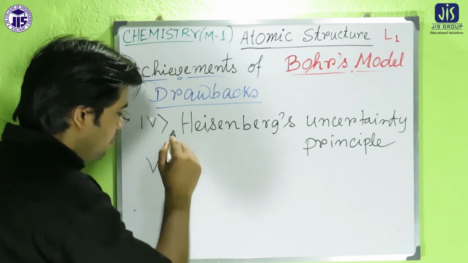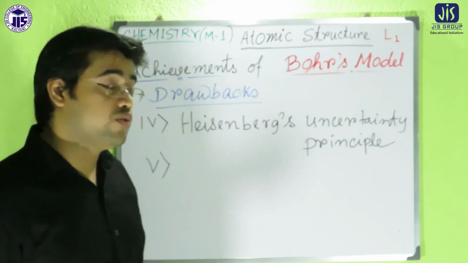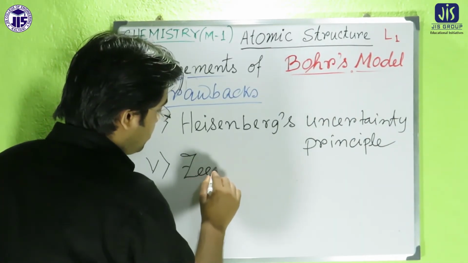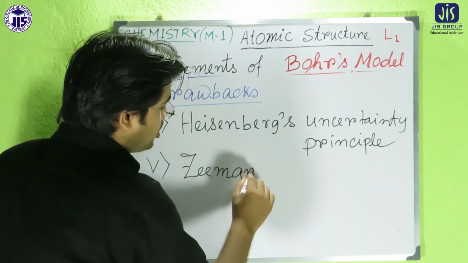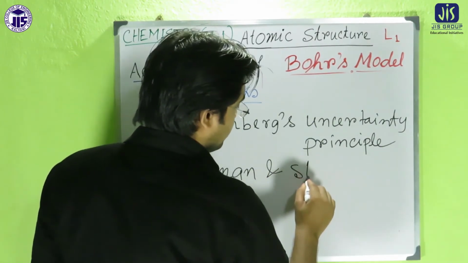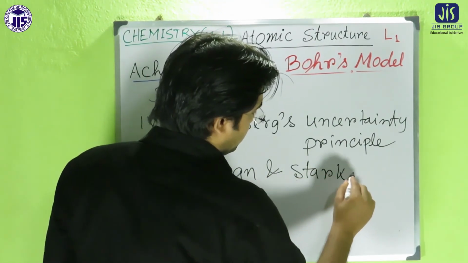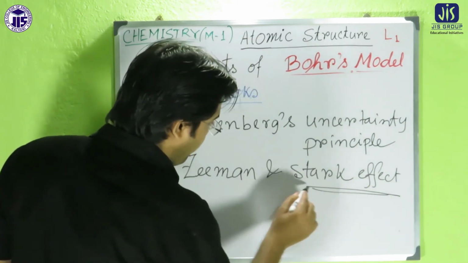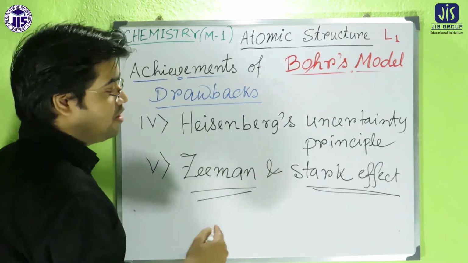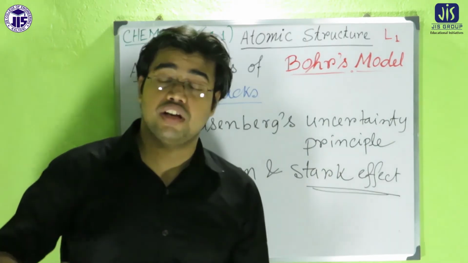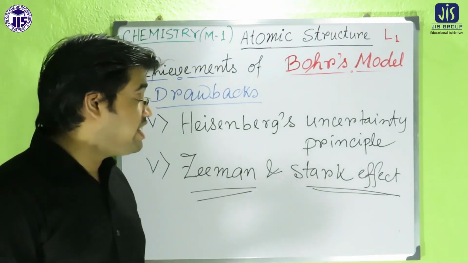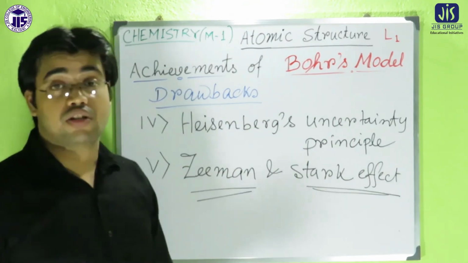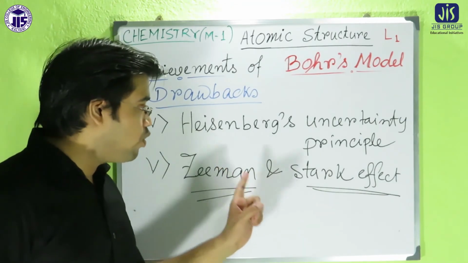Also, Bohr's model was totally unable to explain the Zeeman and Stark effect. The Zeeman and Stark effect is another kind of splitting of the spectral lines in the presence of a magnetic field and an electric field, which was not explained by the Bohr's model.